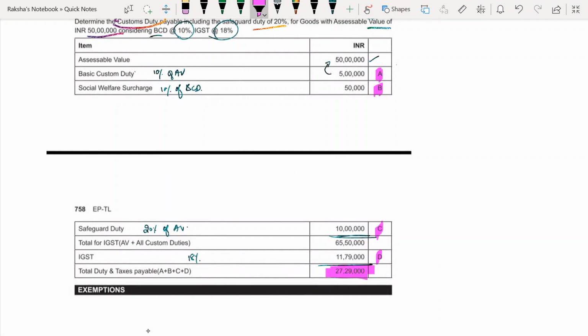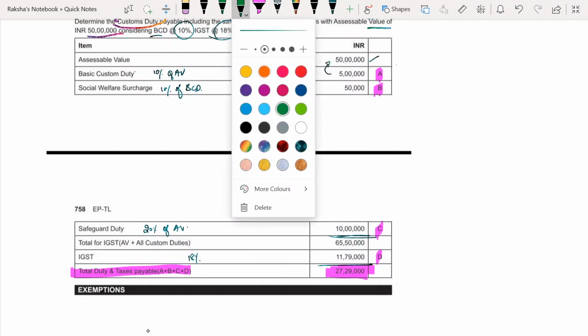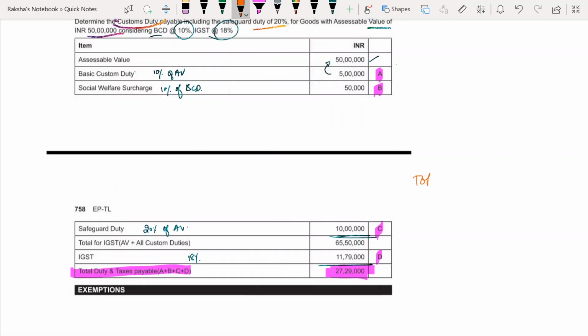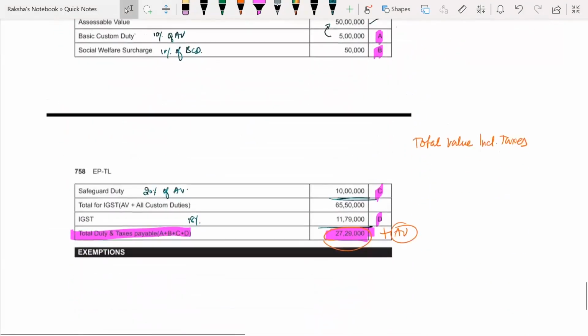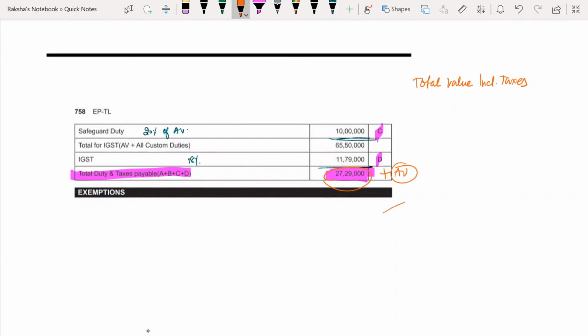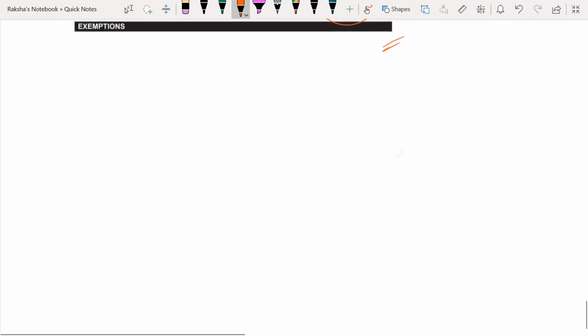So total taxes. See, they are asking you total taxes. If they ask you total value including taxes, then you have to add the assessable value, right? So this is only the amount of taxes, but if they ask you total value including taxes, then you add the assessable value of 50 lakhs as well. Alright, so here we are done with customs practical sums.